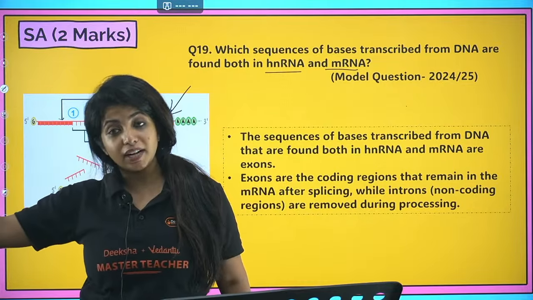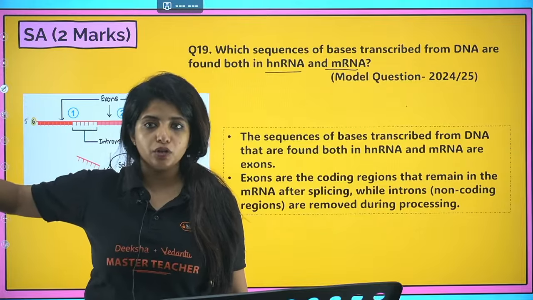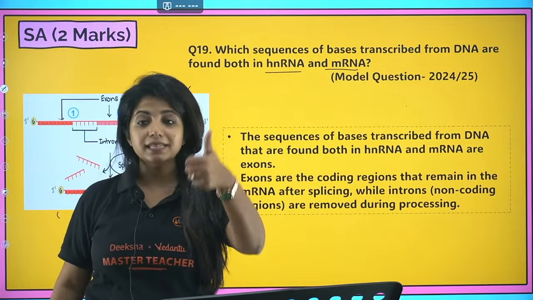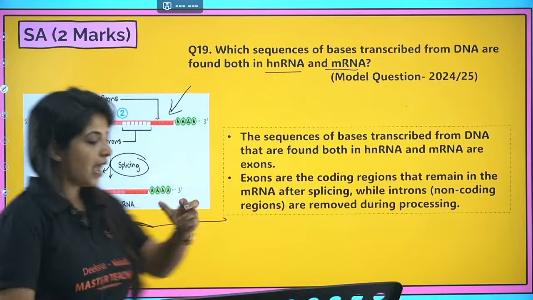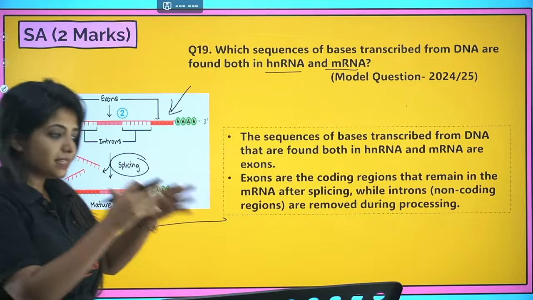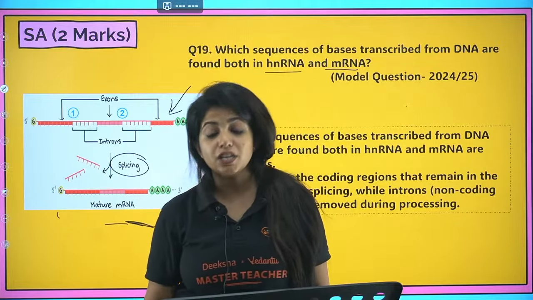And at the 3' end there is tailing, where you add so many adenine molecules. So splicing, capping and tailing are done, and that's how you get the processed RNA known as mRNA. This mRNA will now finally move out of the nucleus where translation is going to happen.